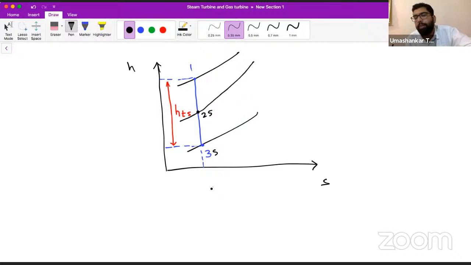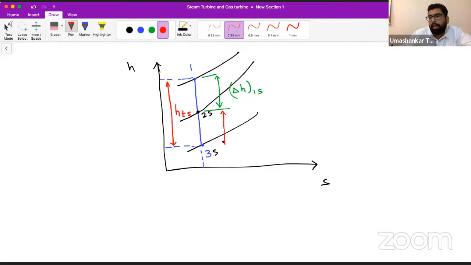So S denotes that we are expanding isentropically. Now see very carefully. Can you say that this is our ΔH1s? This is the enthalpy drop in the first stage, and this is the isentropic enthalpy drop.